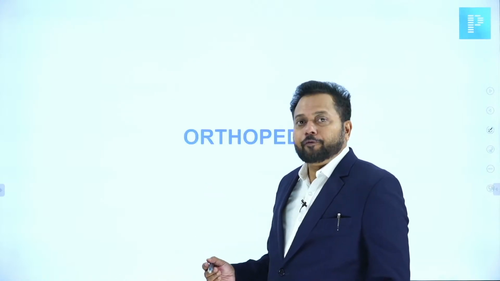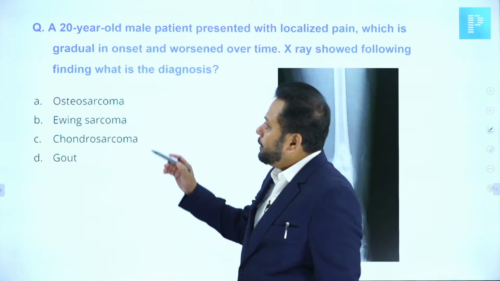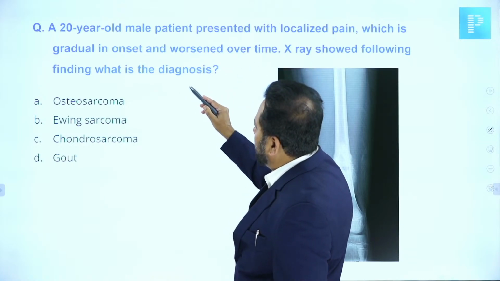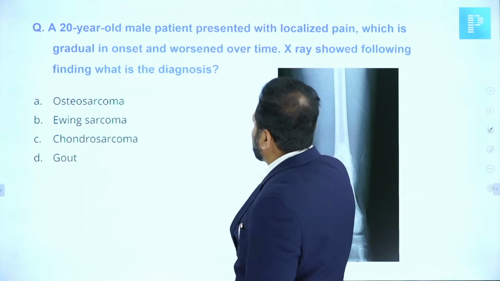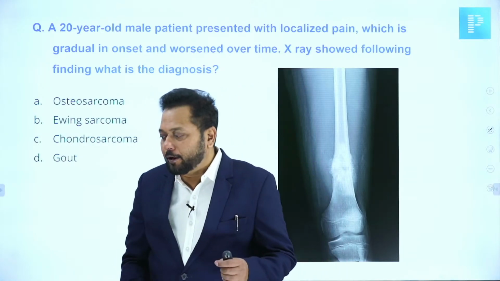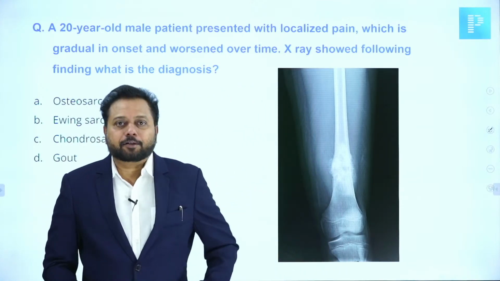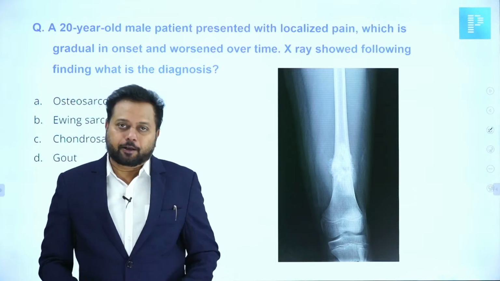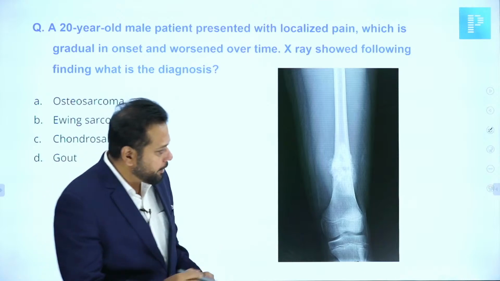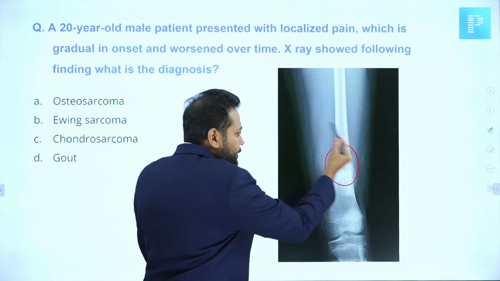We will go to the first question. A 20-year-old male presented with localized pain, gradual in onset and worsened over time. X-ray showed the following finding. Which is the diagnosis? First of all, I need your help to look at this X-ray and tell, is this the X-ray they had given in the exam? Because according to this X-ray, the lesion is in the diaphysis.